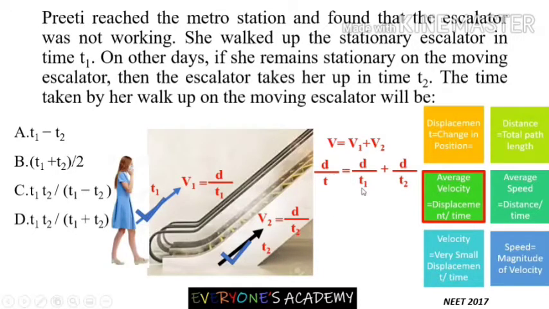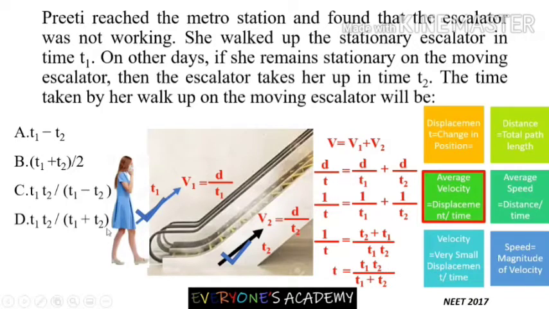If you calculate this, you will get the next step equal to this, and if you do the addition, you will get this, and the reciprocal of this will be the total time. Option D is correct. So here we used only the average velocity definition, and the trick for this problem is that velocities get added, and the velocity of Preeti increases because both are moving.